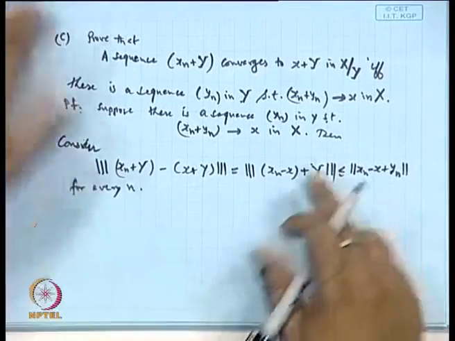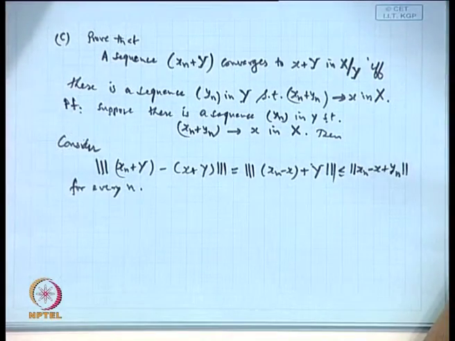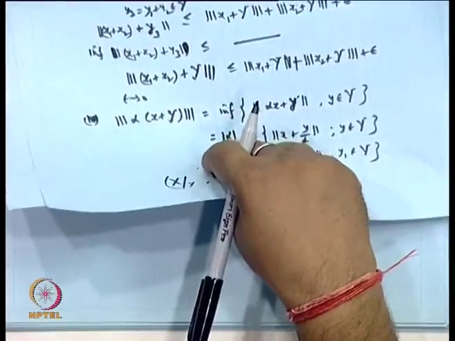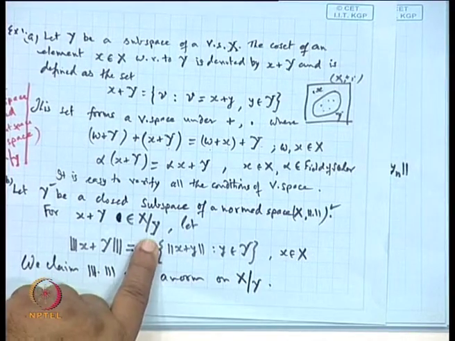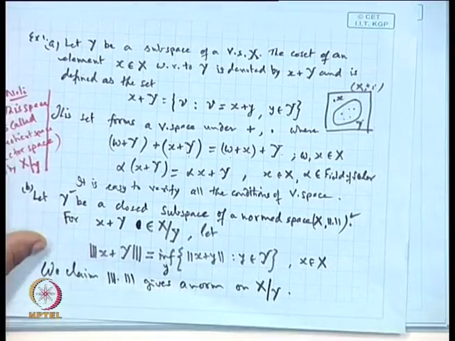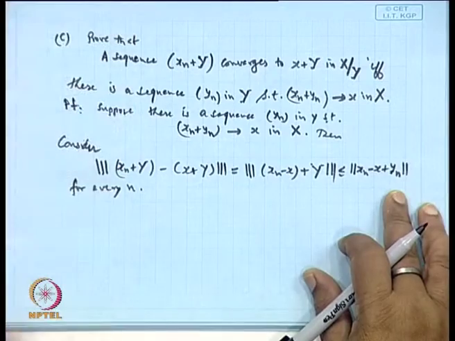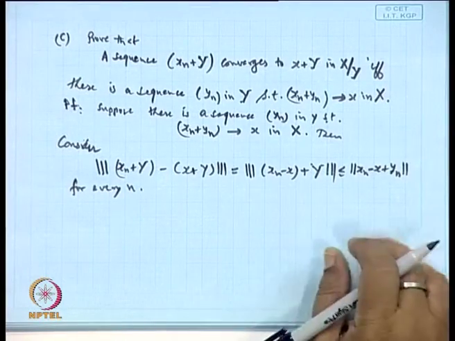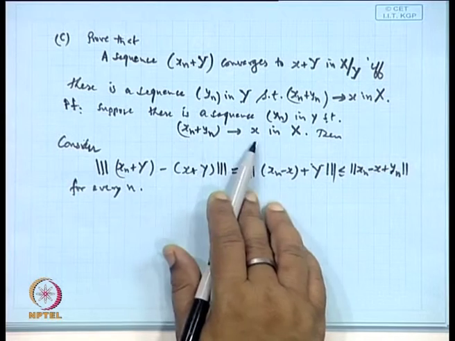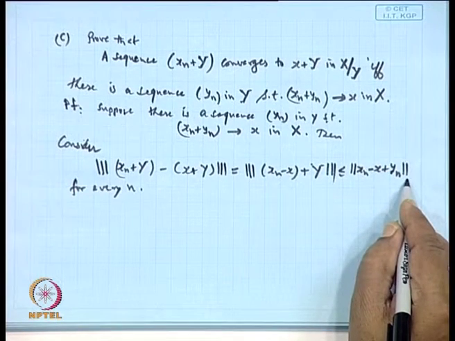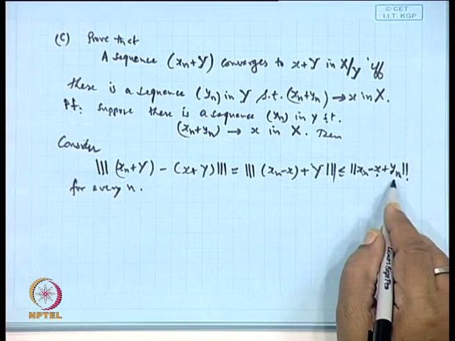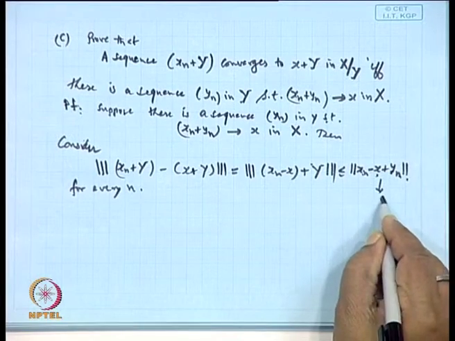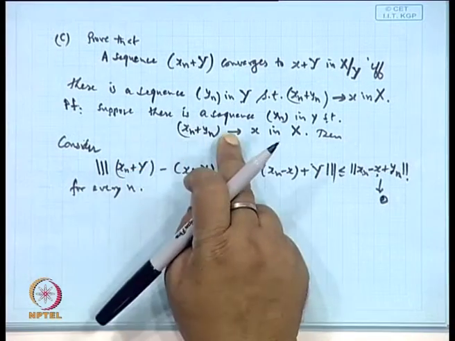Why? Because, remember the definition of this: the norm of x plus Y is the infimum of this. So, if I remove the infimum, all the values will be greater than or equal to this. So, that is why we are getting this, and this is true for each n. So, there will be a sequence y_n. Now, it is given that x_n plus y_n goes to x in the norm of X as n tends to infinity. So, basically the right hand side tends to 0. So, this part tends to 0, it is given, is it not?